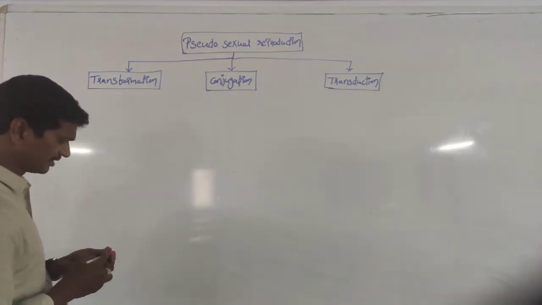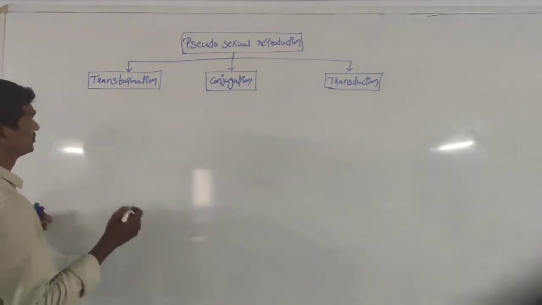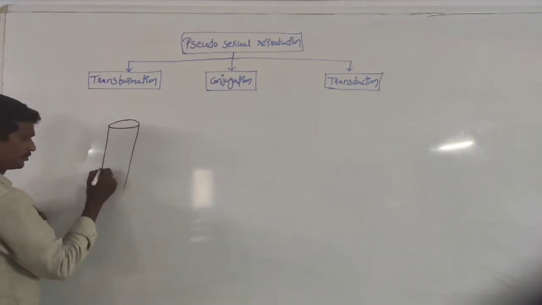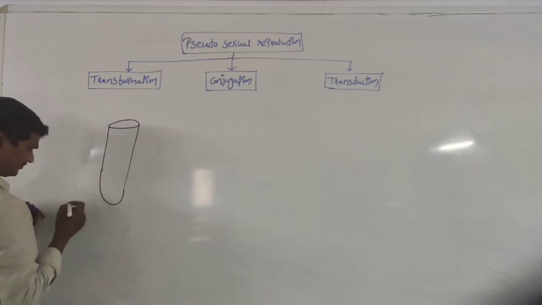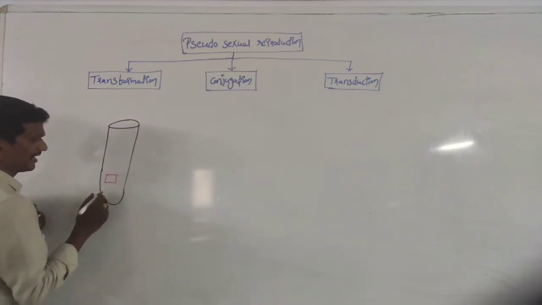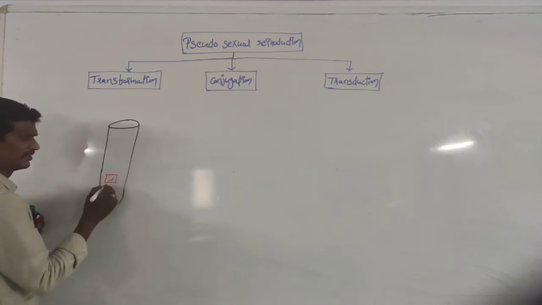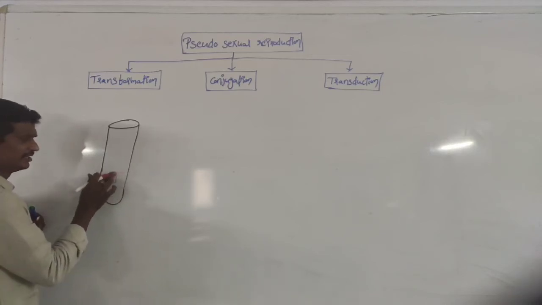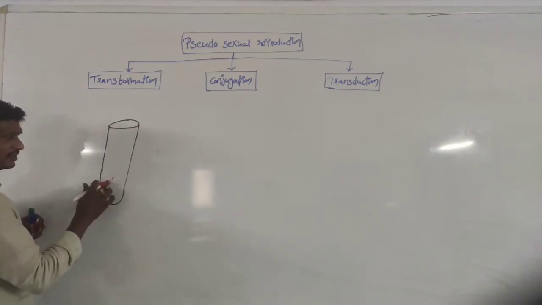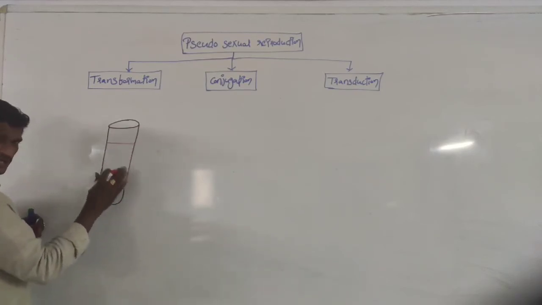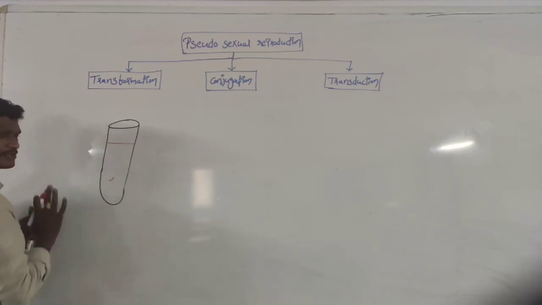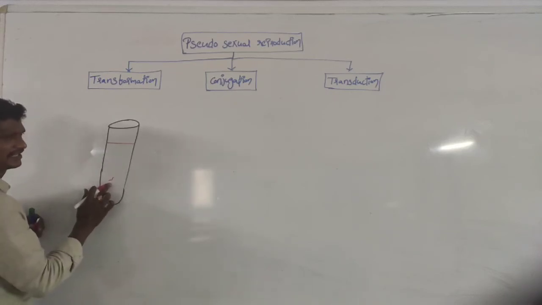Transformation is very, very easy to understand. See, this is one of the test tubes. The test tube contains one of the bacteria. The bacteria has died. This bacteria contains genetic material. The bacteria is dead, right? After the death of the bacteria, within the solution, the DNA is freely floating or freely present. This is the naked DNA.